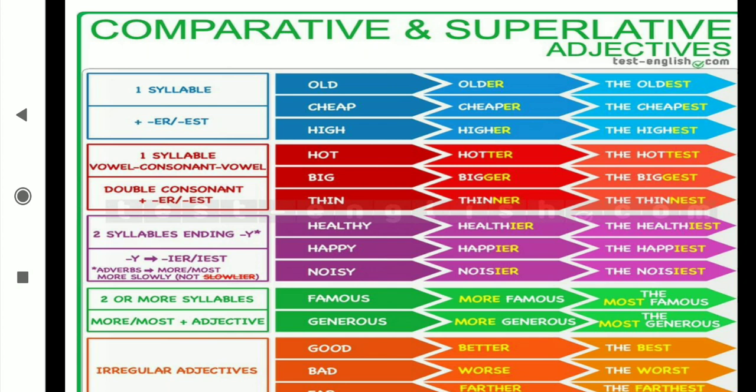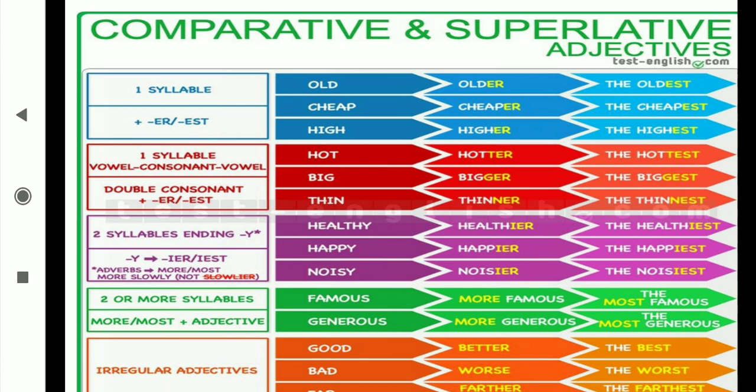Okay, when I give you this video after this lecture, you are going to write down this whole chart in your notebook. Now, for one syllable, you add only -er and -est: old, older, oldest. Then cheap, cheaper, cheapest. High, higher, highest.